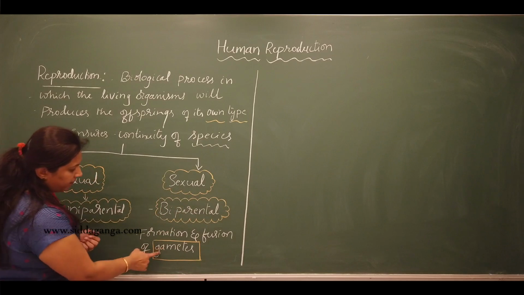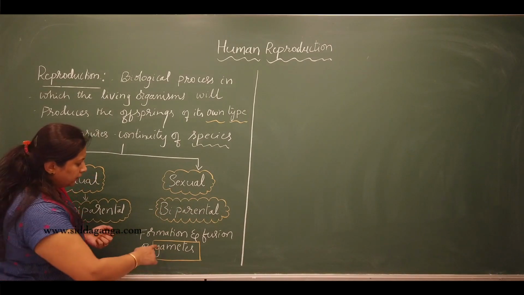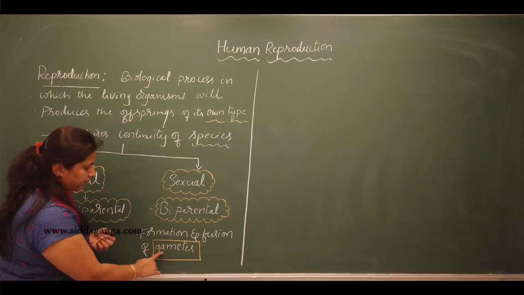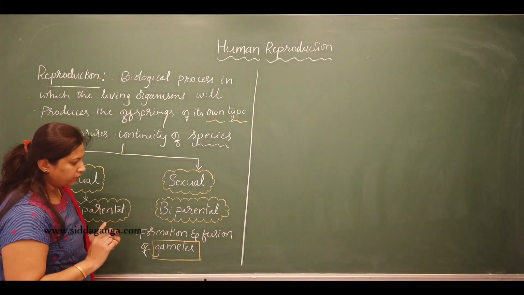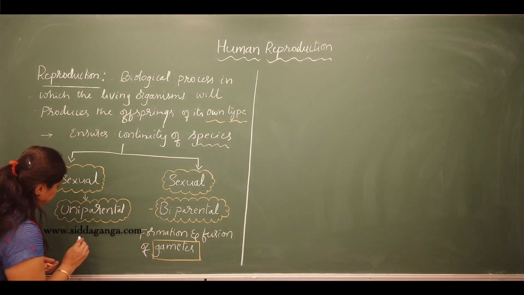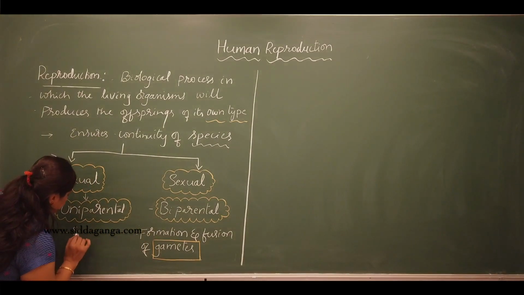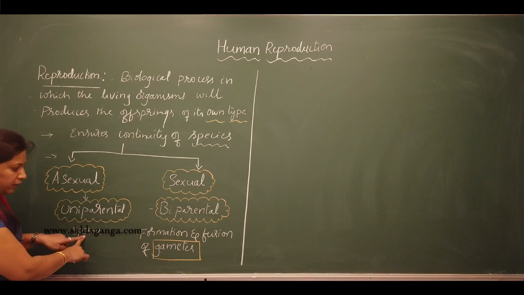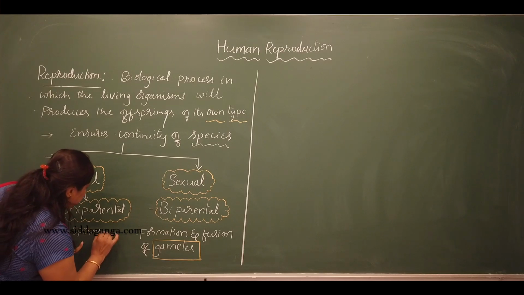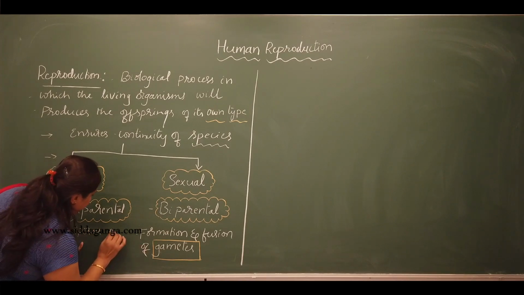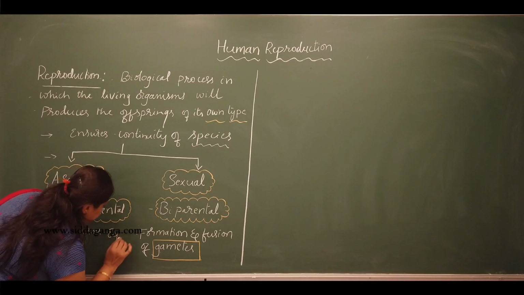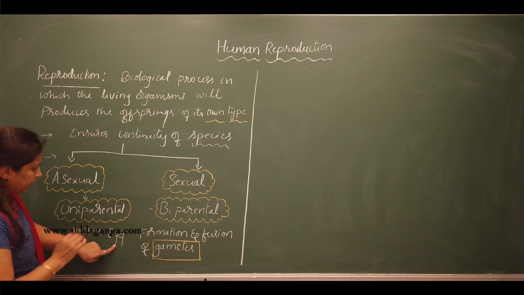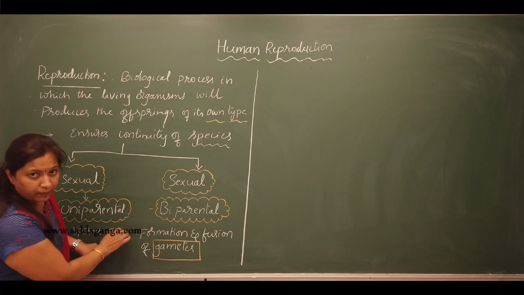Okay, what are gametes? Gametes are nothing but the reproductive cells or the sex cells. The male gametes are called sperms, which are produced by male individuals, whereas the female gamete is called the egg, also called ovum. The female gamete is produced by the female individuals.